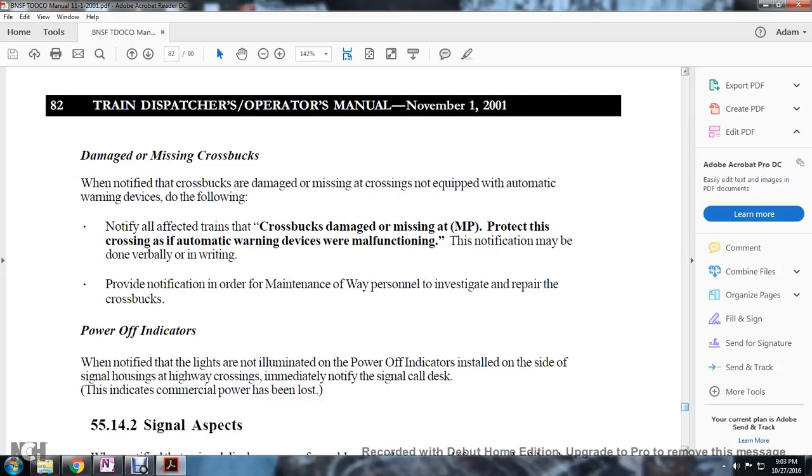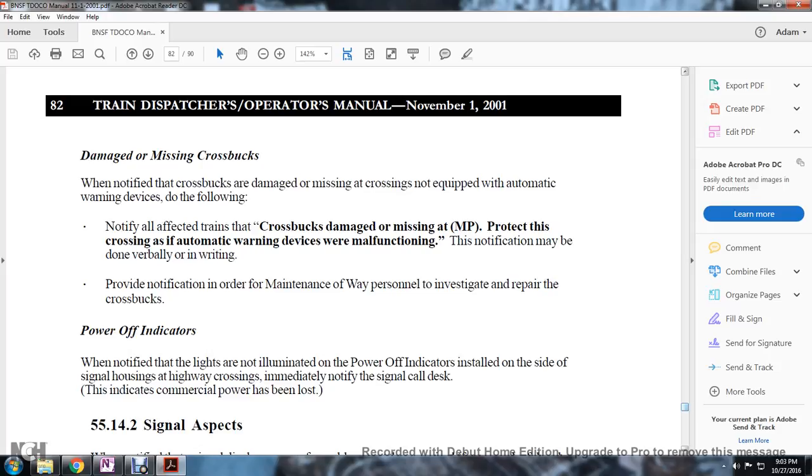Damaged or missing crossbucks. When notified that the crossbucks are damaged or missing at a crossing not equipped with an automatic warning device, do the following: notify all affected trains that the crossbuck is damaged or missing at the milepost, and protect the crossing as if the automatic warning device were malfunctioning. The notification may be done verbally or in writing. Also notify maintenance of way personnel to investigate and repair the crossbuck.